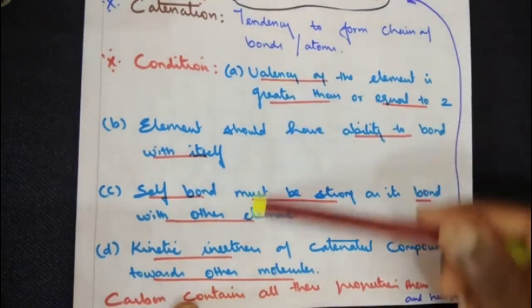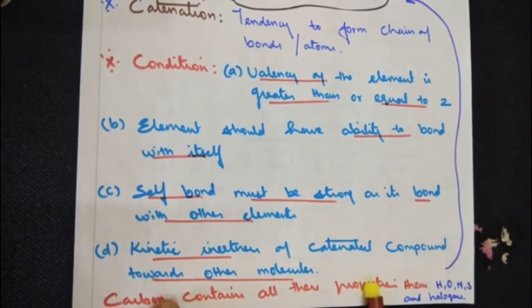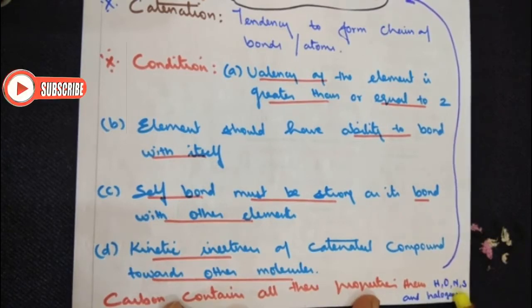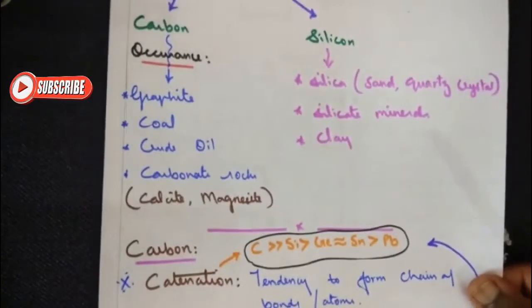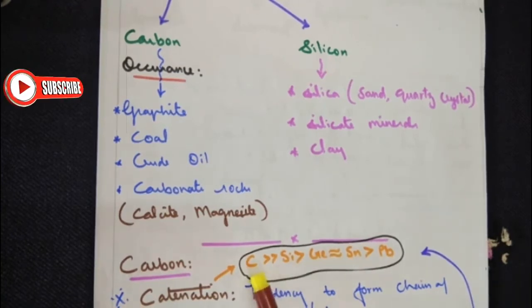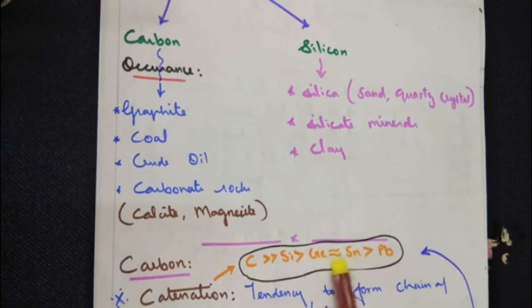All these 4 properties are exhibited by carbon better than any other element, namely hydrogen, oxygen, nitrogen, sulfur and halogens. In terms of the catenation property down group number 14, carbon exhibits the greatest possibility of catenation, then comes silicon, then germanium, but between germanium and tin there is a kind of similarity, then lead exhibits the poor catenation property.